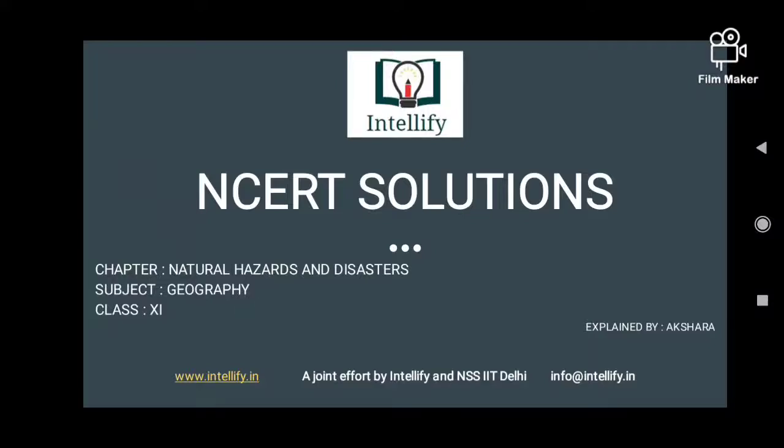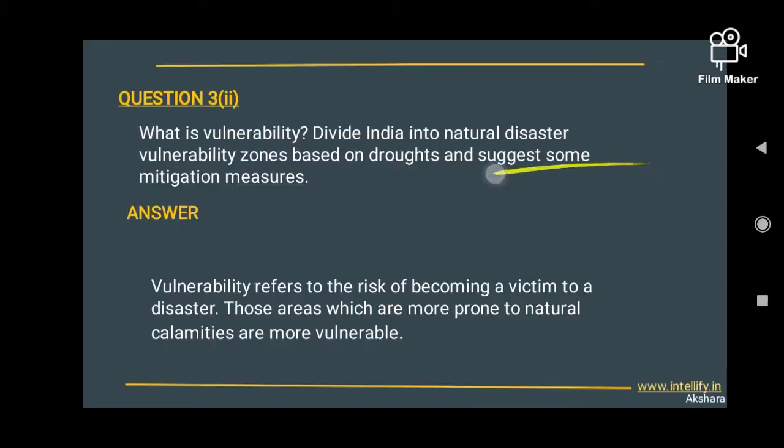Hello everybody, today we are going to discuss a question from class 11 geography chapter 7, that is natural hazards and disasters. So the question is, what is vulnerability? Divide India into natural disaster vulnerability zones based on routes and suggest some mitigation measures.